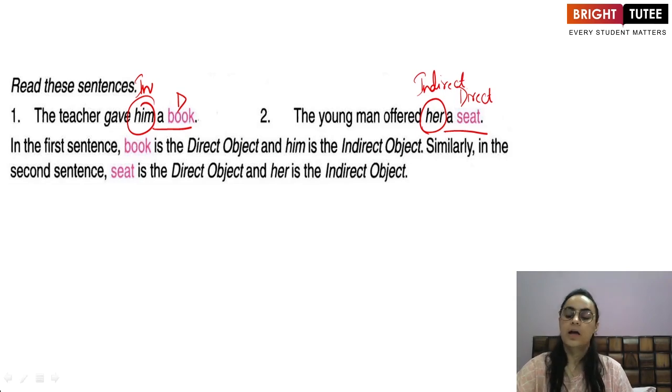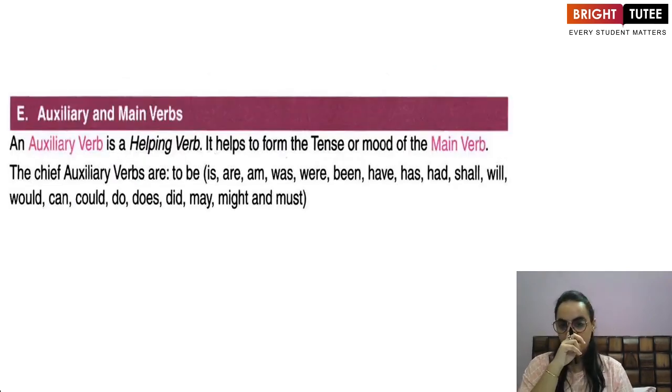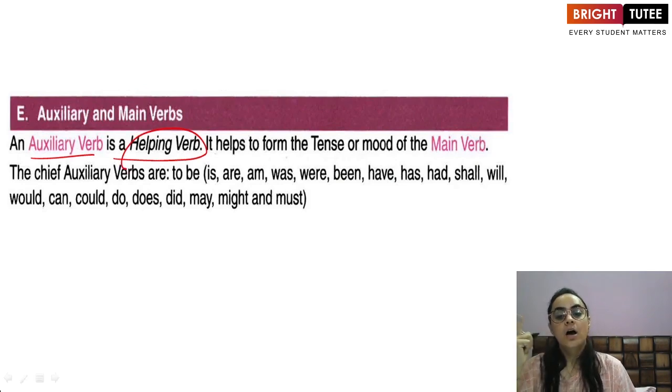All right. Next, we also have auxiliary verbs and the main verb. Auxiliary verb is basically a helping verb that is used with a main verb or without a main. Okay, auxiliaries can be used either with or without the main verbs.